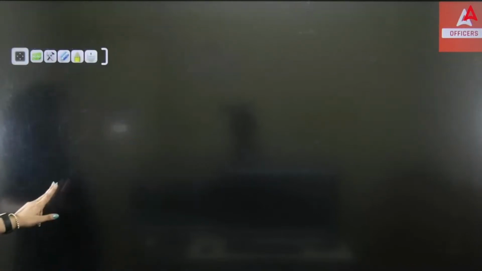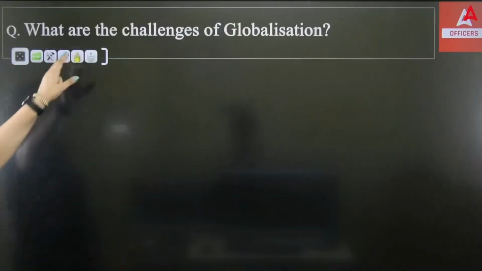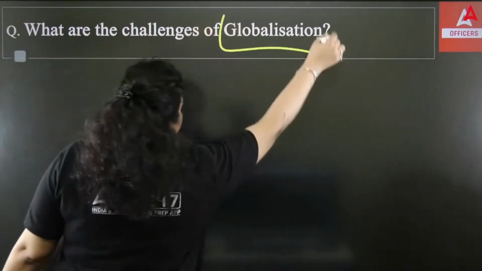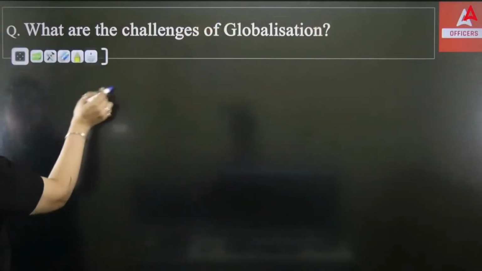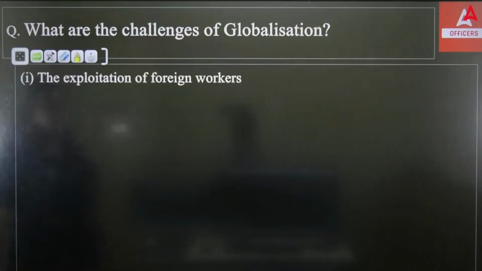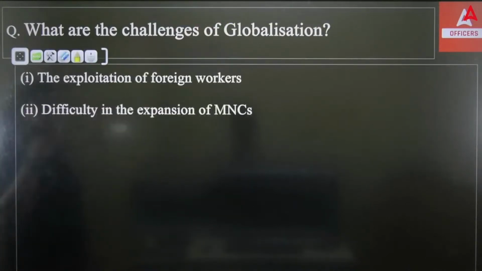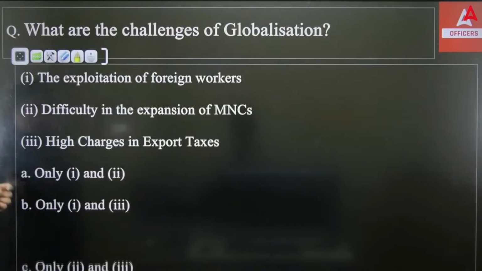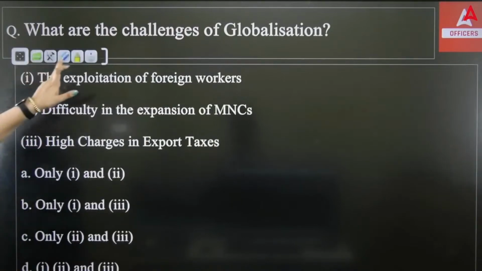Okay, next we have what are the challenges of globalization. Now the options we have: the exploitation of foreign workers, difficulty in the expansion of MNCs, high charges in export taxes, and these are the options. So let me know what are the challenges of globalization.